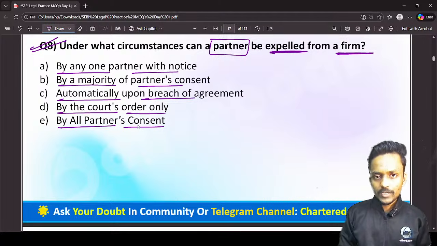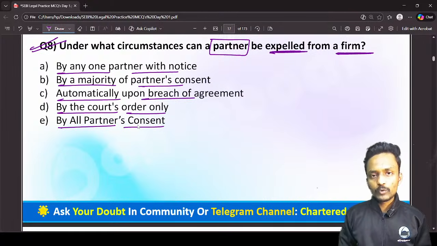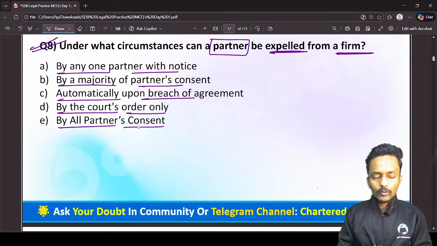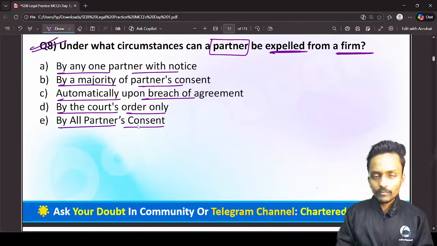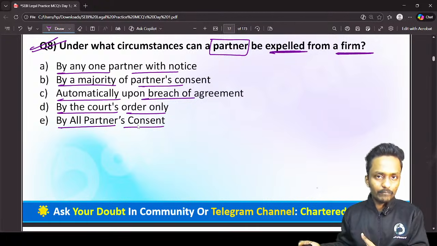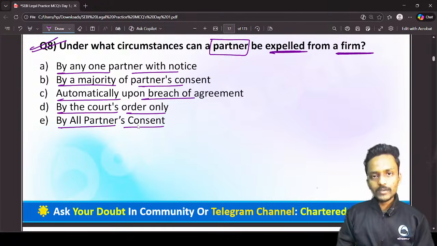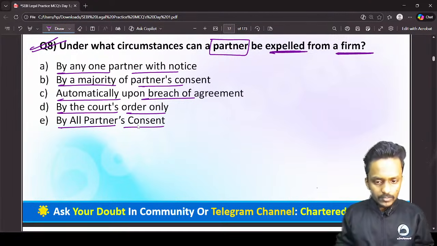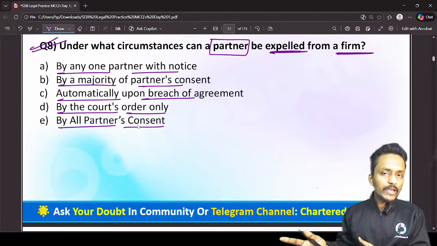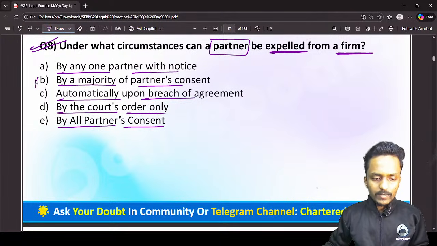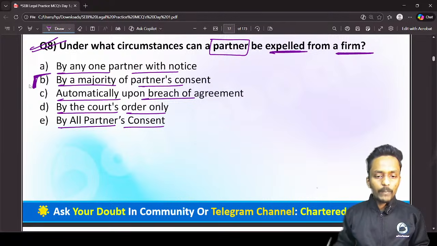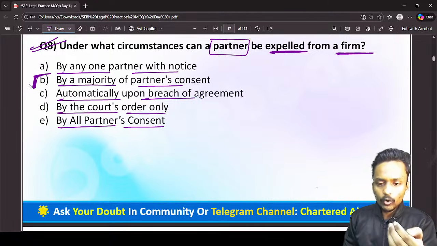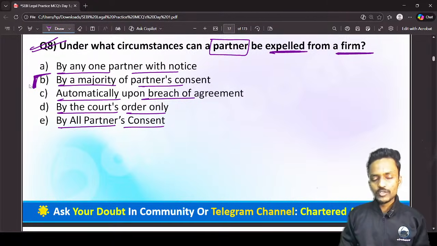If you have read the case study, in the last, fourth situation, you may find a particular point that one of the partners has done some misconduct. For that purpose, one of the partners has taken a decision to expel him. Expel means remove him from the partnership firm, the person who committed some wrongful act. Now the question is, in what circumstances can a partner be expelled from a partnership firm? A partner can be expelled by majority of the partners' consent. Only if there is a majority of the partners' consent shall a partner be expelled from the partnership firm, otherwise not.